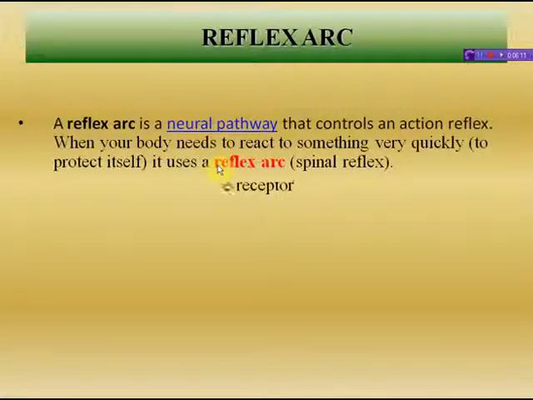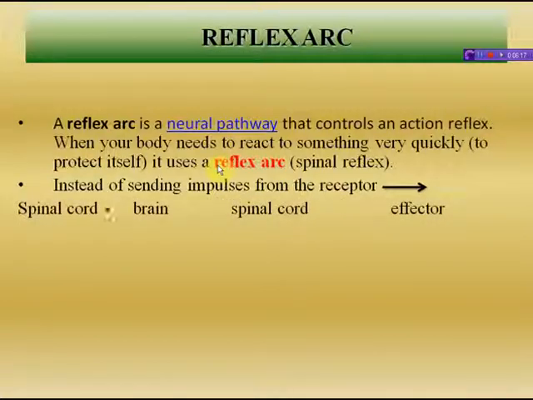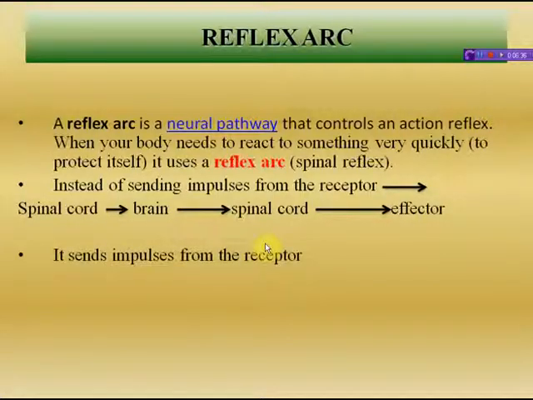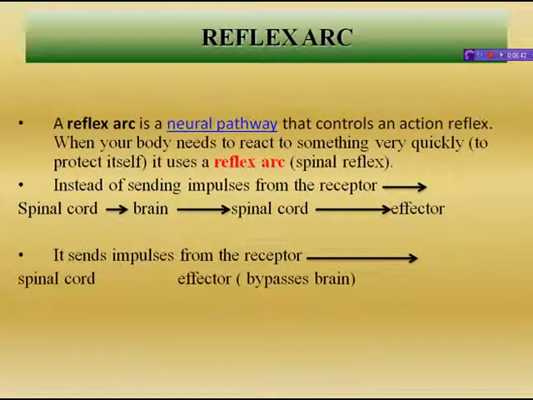So this is the reflex arc. You can see in this picture that, normally, impulses go from the receptor to the spinal cord, then to the brain, and from the spinal cord to the effector. But in the reflex arc, impulses from the receptor go to the spinal cord, and from the spinal cord they go to the effector, that is, they bypass the brain, so that a quick response happens. So this is the pathway of the reflex arc.